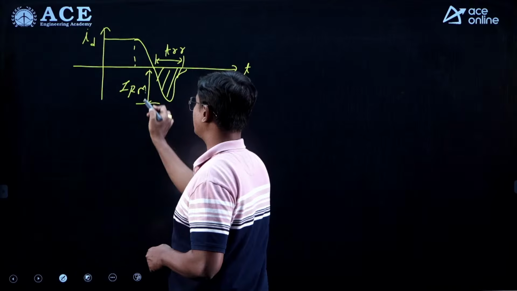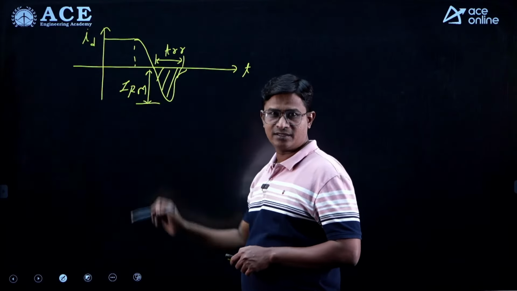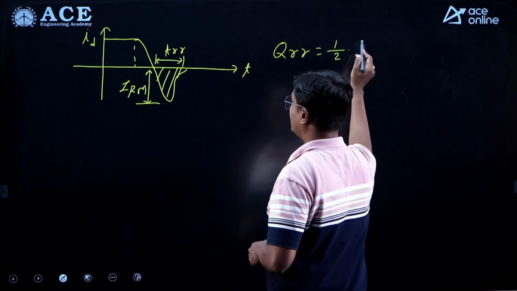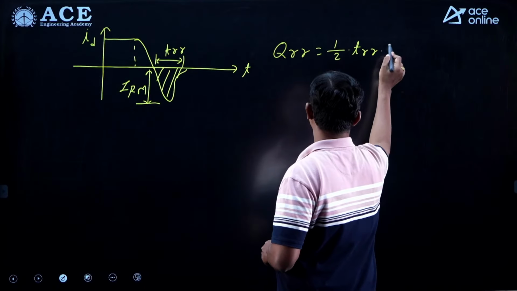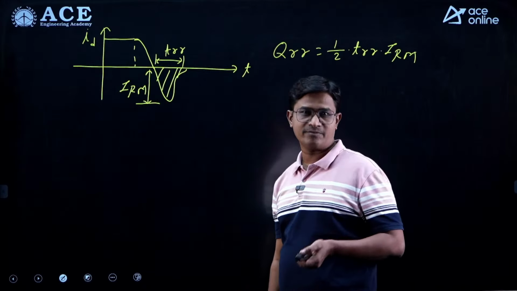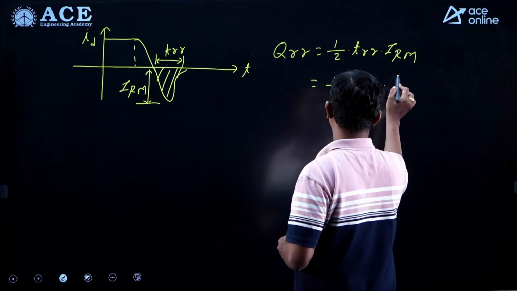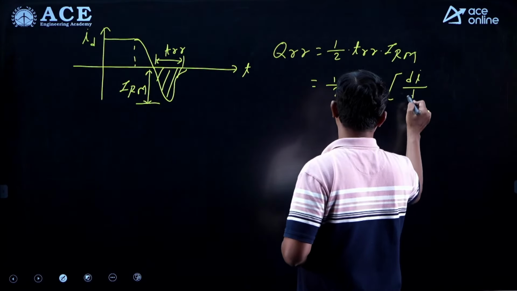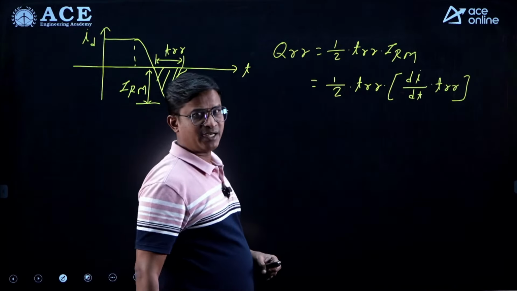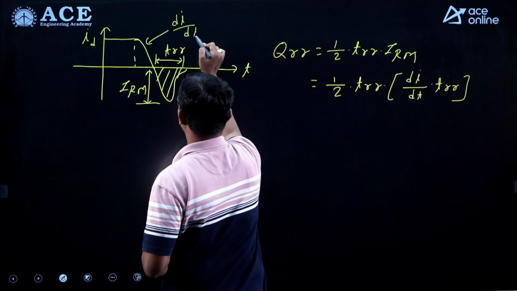We discussed this during our classroom sessions. So what is the area? For that we are approximating this as a triangle. So I can write here Q equal to 1 by 2 into T_RR into I_RM, right. T_RR is given, we need to find I_RM. How to find I_RM? 1 by 2 into T_RR into I_RM is di/dt into T_RR, right. di/dt is nothing but this slope. So he has given the value of di/dt.